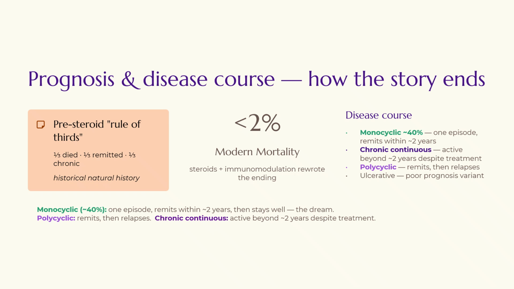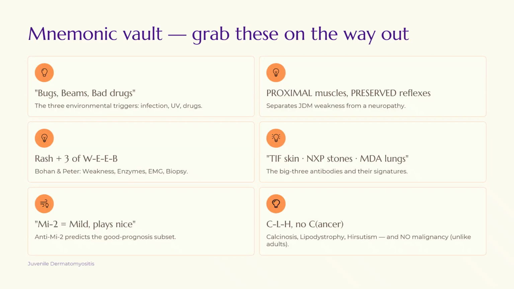The disease course we can say can be monocyclic, where there is one episode and just remits within 2 years. Chronic continuous, that it's continuing beyond 2 years despite treatment, and polycyclic is remits then relapses, and the worst one is the ulcerative, which has a very poor prognosis.